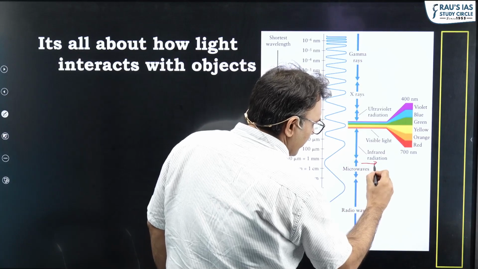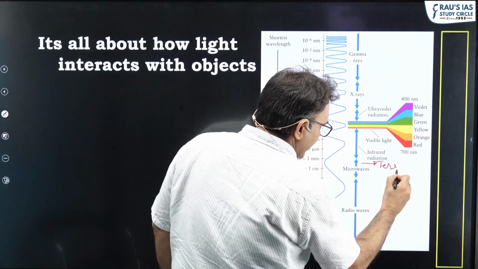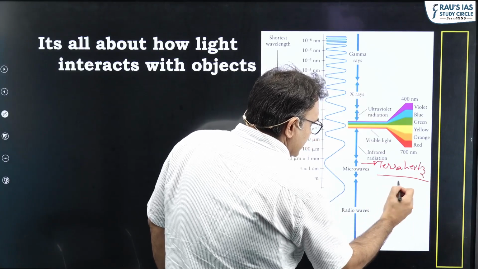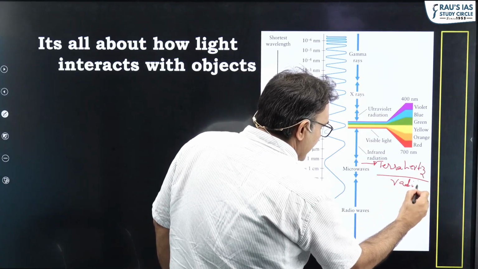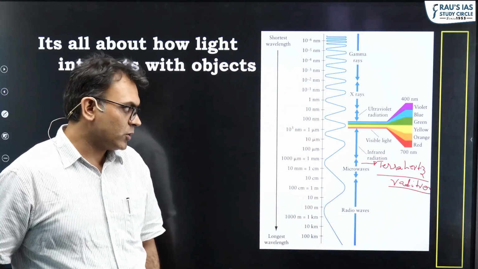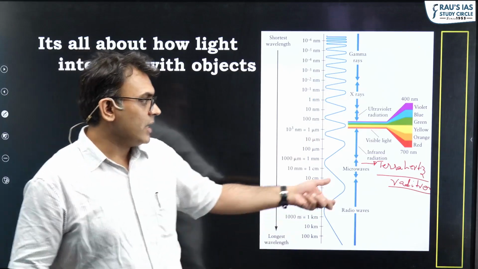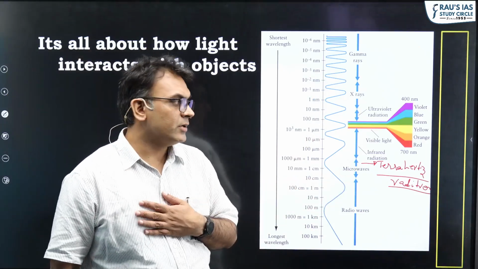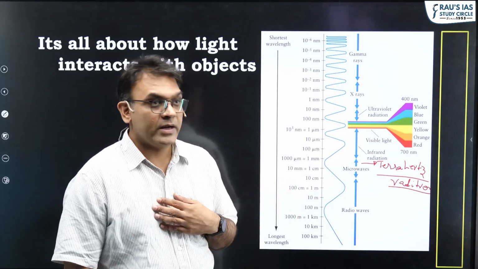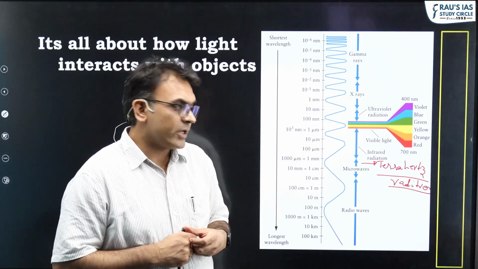Here, there is what is called terahertz radiation. Terahertz radiation, as the name suggests, consists of very high energy waves. These waves are used in communication technologies also, but in addition, in recent times, terahertz radiation is at least being tested to identify objects in security systems.